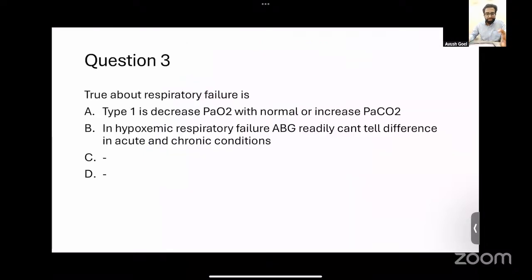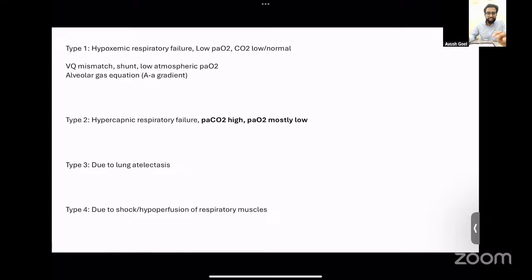Another question that was asked previously was on respiratory failure. So unfortunately, I was not able to recollect all the 4 options that were given. So we'll just discuss respiratory failure in general. So respiratory failure is of 4 types. Type 1 is known as hypoxemic respiratory failure.